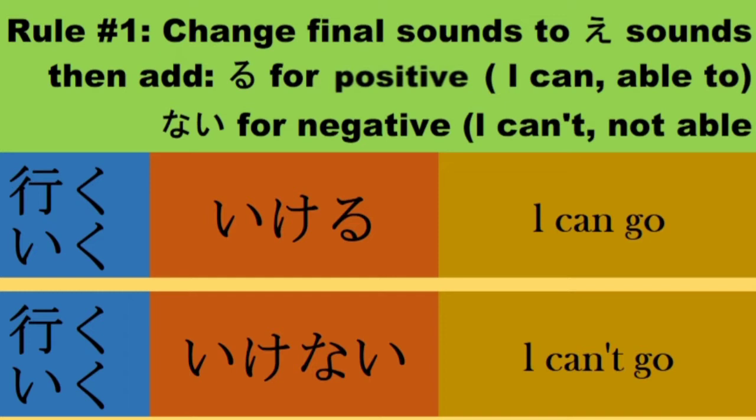Next, ikeru. So change final u sounds to e sound. Ang jishuke na iku magiging ike. Add ru for positive magiging ikeru. In English, I can go.